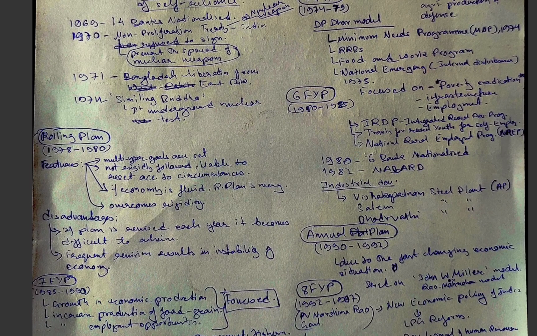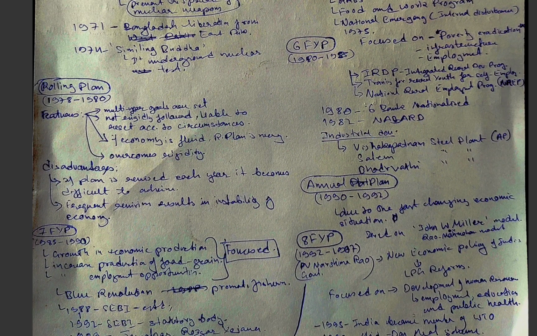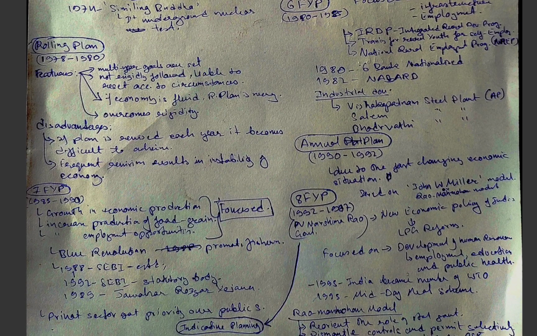The rolling plan lasted from 1978 to 1980. After the rolling plan, the sixth and seventh plans came, and after these two consecutive plans there came the annual plan, which lasted from 1990 to 1992. There are very significant reasons for this annual plan, because after the annual plan there was a drastic shift in the economic growth pattern in the country.